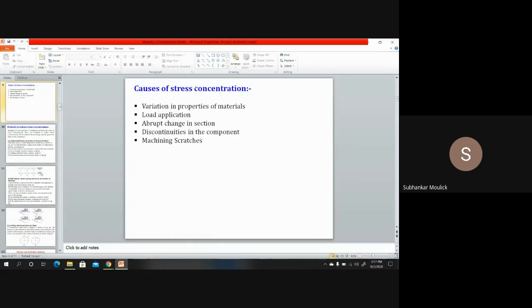I have also discussed the causes of stress concentration, that means the reasons due to which stress concentration arises. That is due to abrupt change in the cross section, due to machining scratches during the manufacturing of the component, due to discontinuities present in the component, and so on. So if you all remember, in the last class I discussed till this much of the slides. Yes or no? Yes, sir. Okay, fine.